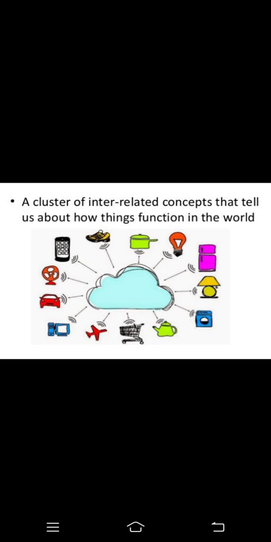So basically the schema is a cluster of interrelated concepts that tell us how things function in the world. Now, the positive point of a schema is that it organizes knowledge stored in memory.